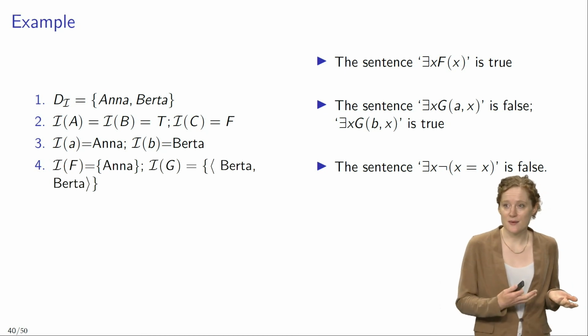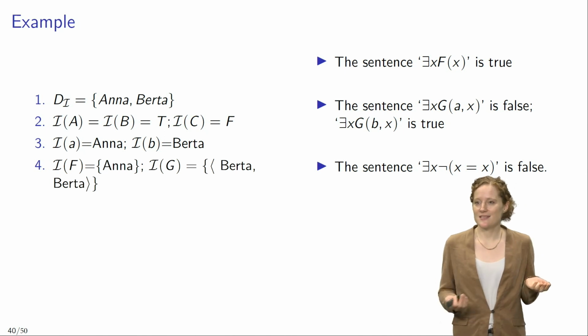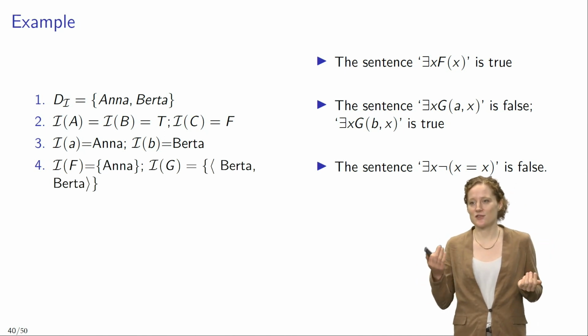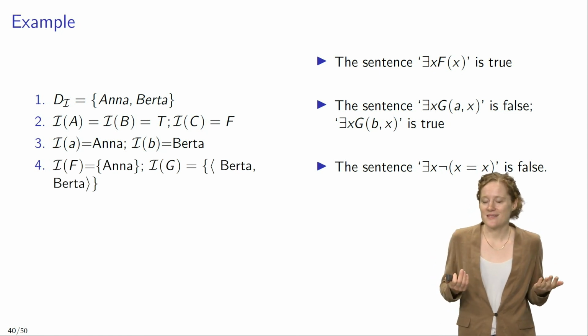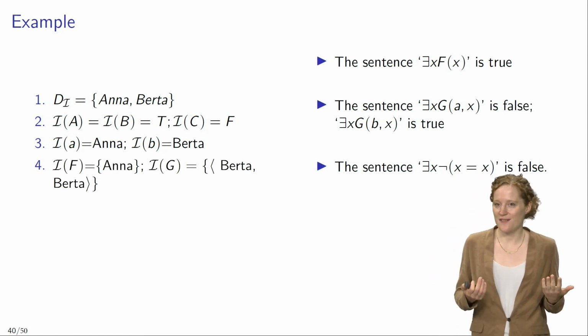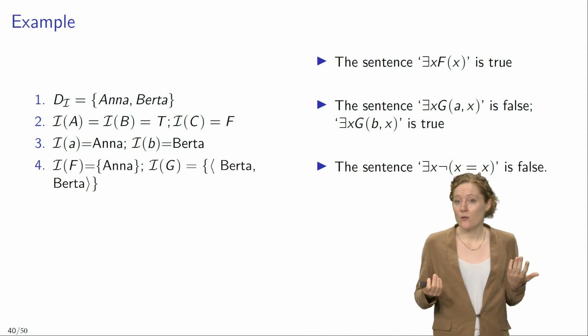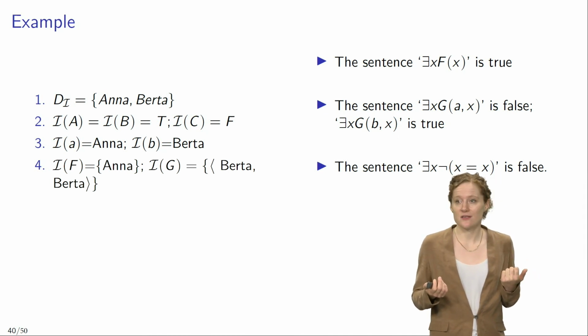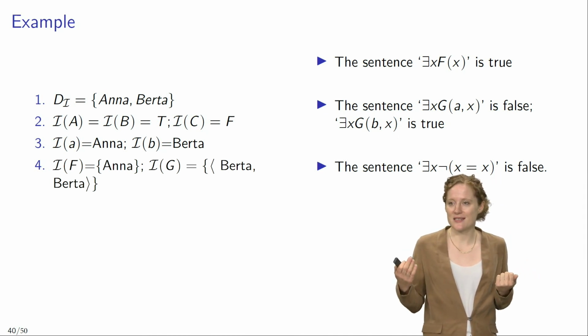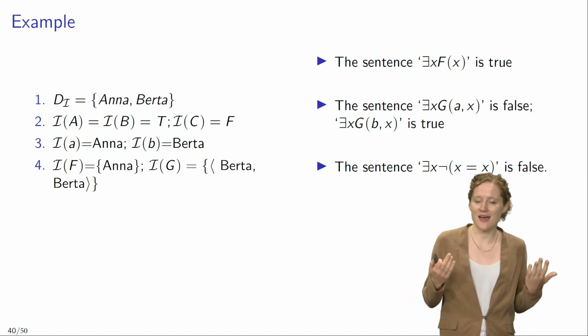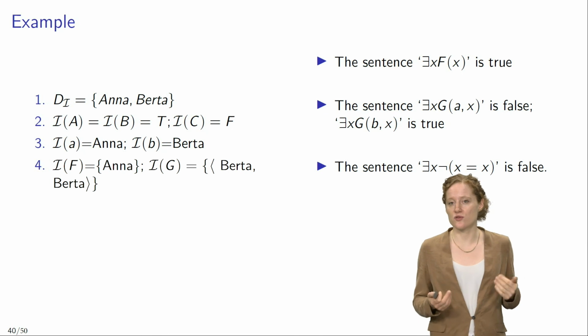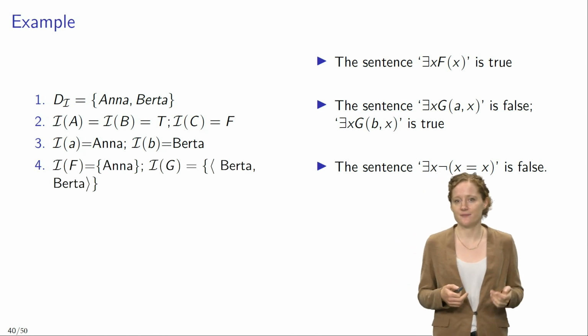Now, on this interpretation, the sentence there is an x, Fx, is true. And why is that? Well, Anna satisfies the open formula Fx. And why is that? Well, if we substitute A for the variable x in the open formula Fx, the result is the sentence Fa, and that sentence is true on our interpretation I.